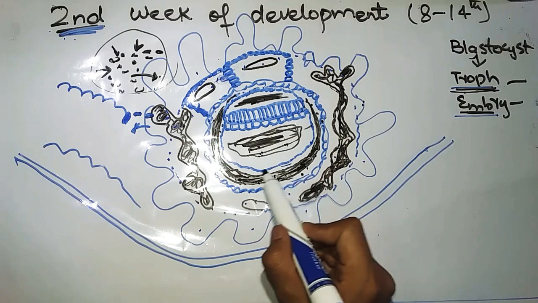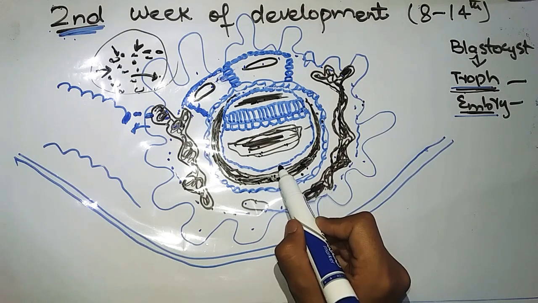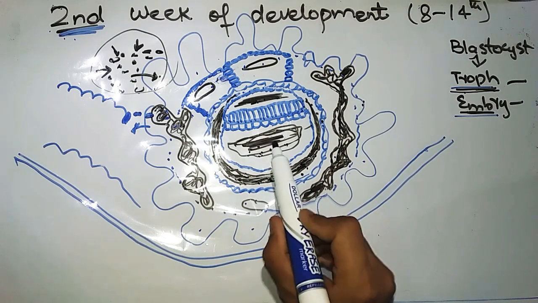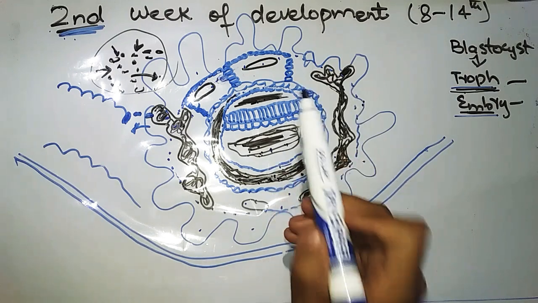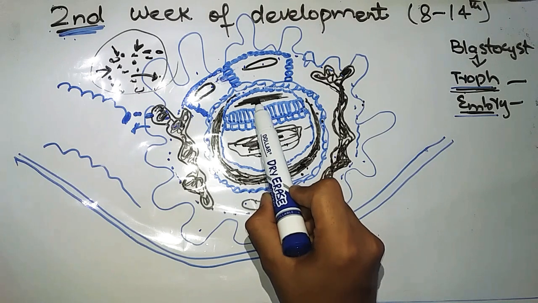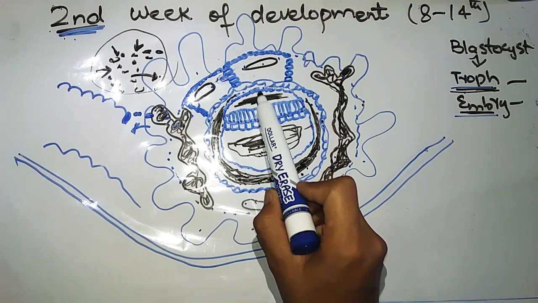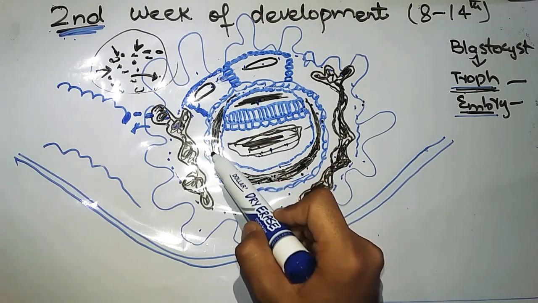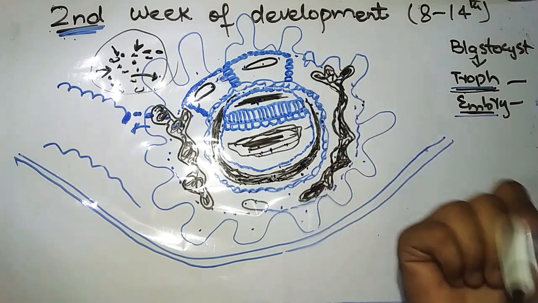This white region is the splanchnic mesoderm lining the umbilical vesicle, and the other mesoderm that lines the amniotic cavity and also lines the cytotrophoblast is called somatic mesoderm.